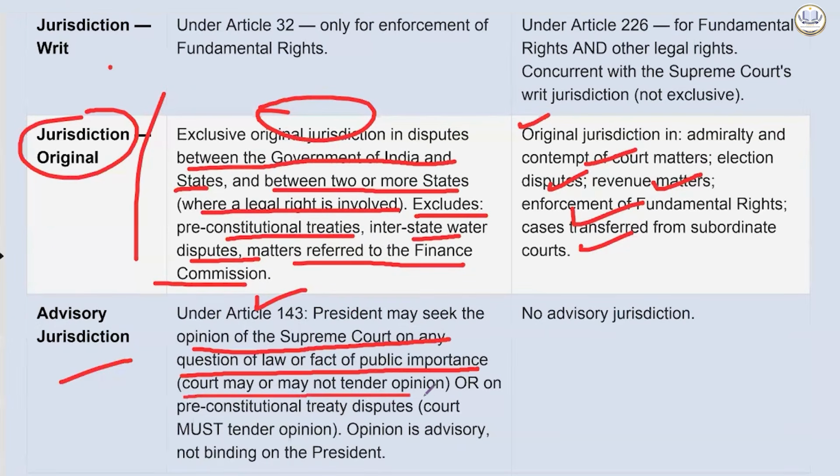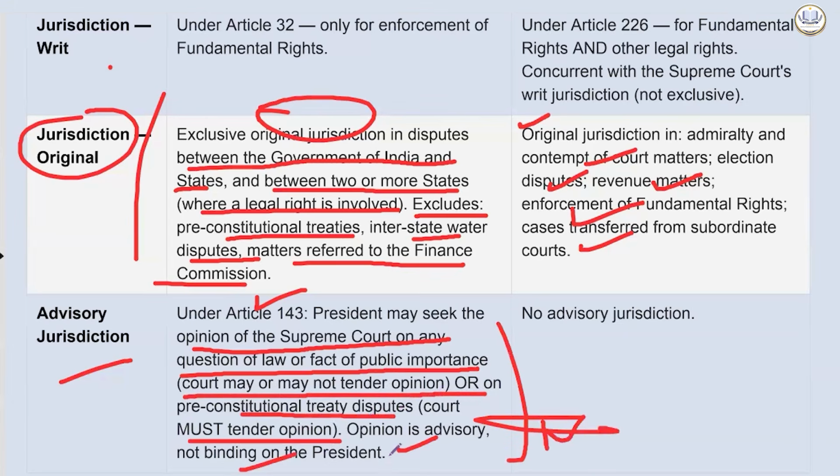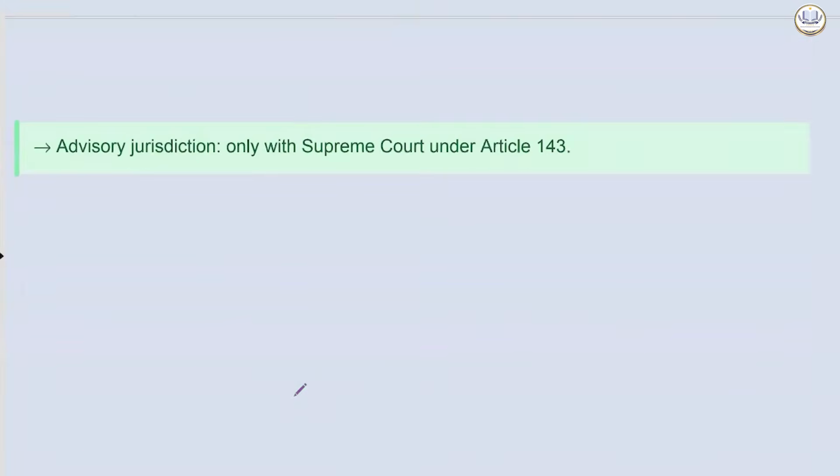Court may or may not tender opinion. On pre-constitutional treaty disputes, court must tender opinion. ठीक है? Pre-constitutional treaty में बुक करना पड़ेगा. Court must tender. Opinion is advisory, not binding on the president. So on pre-constitutional treaty, they can't say no. And opinion is advisory, and the president can agree, can not agree. No advisory jurisdiction for High Court.